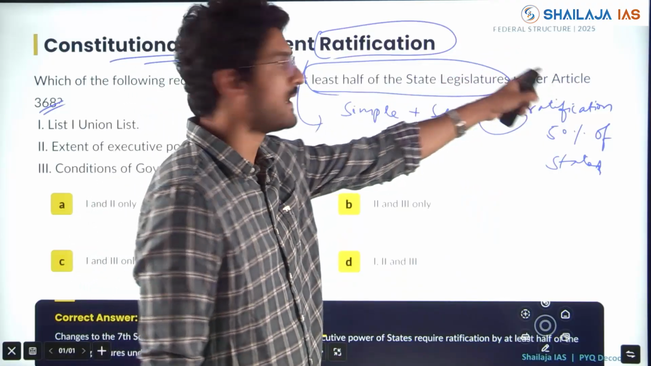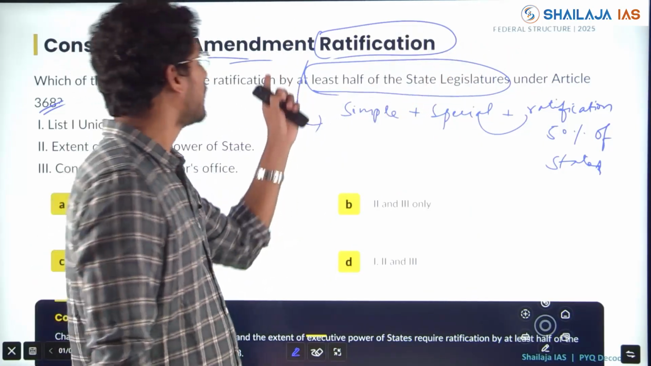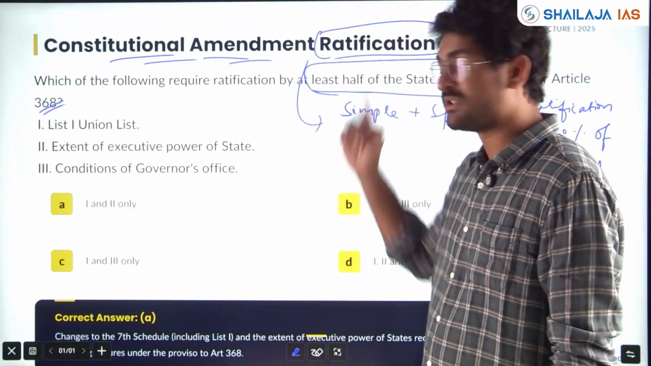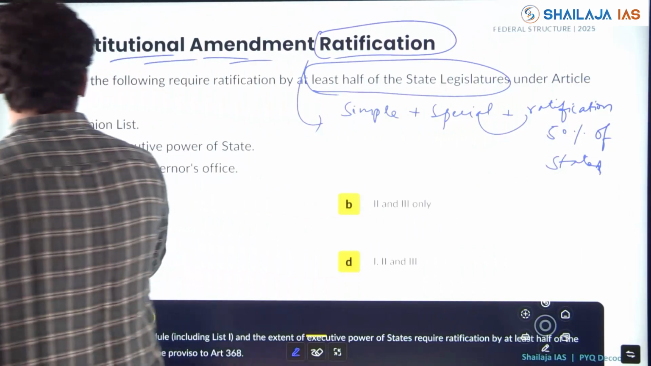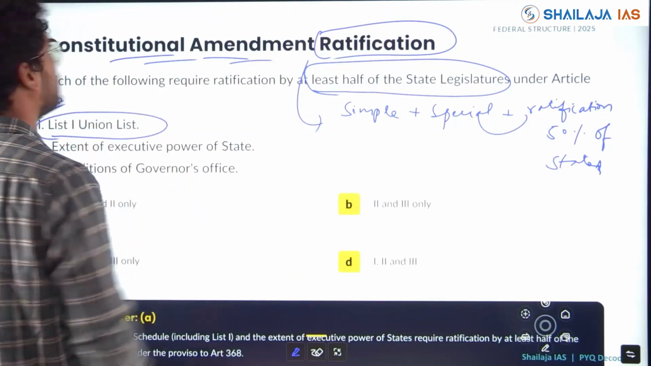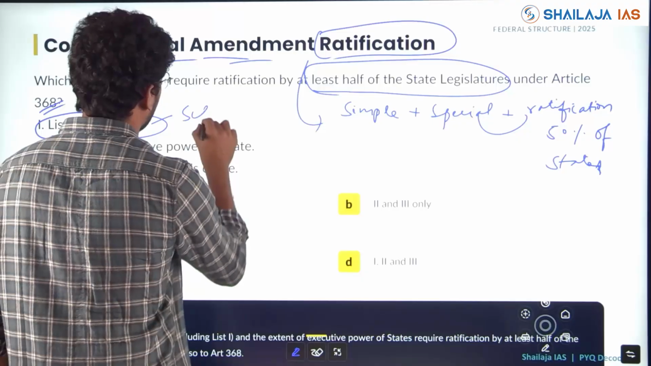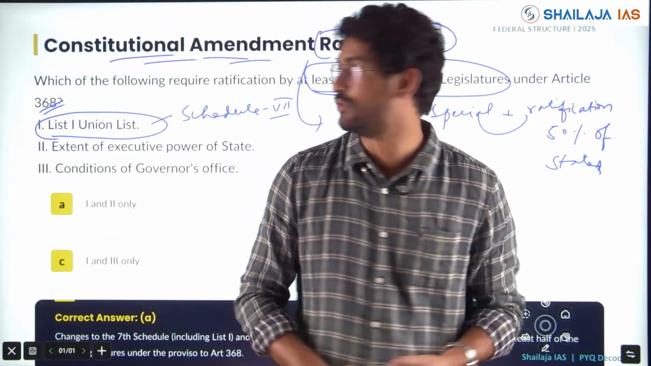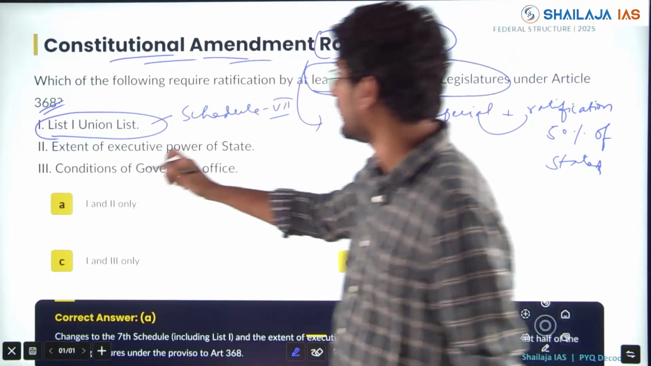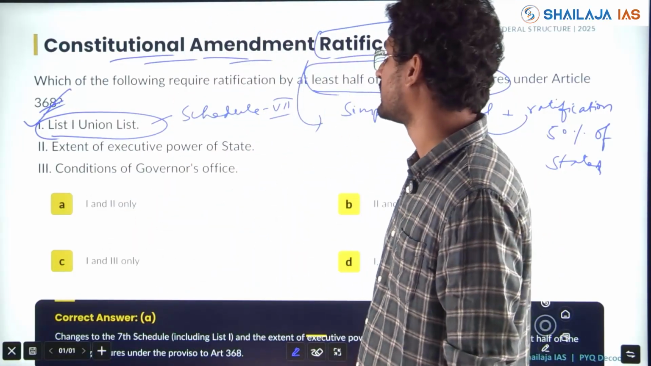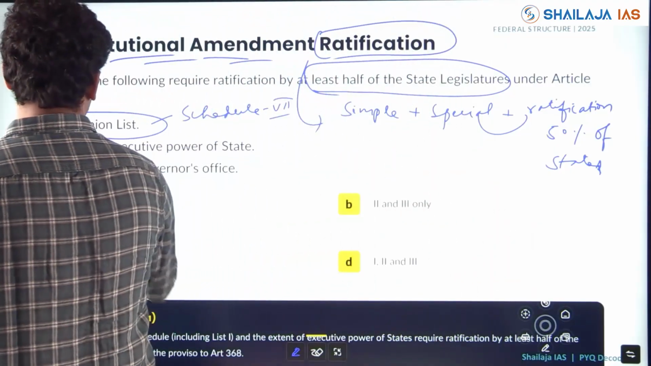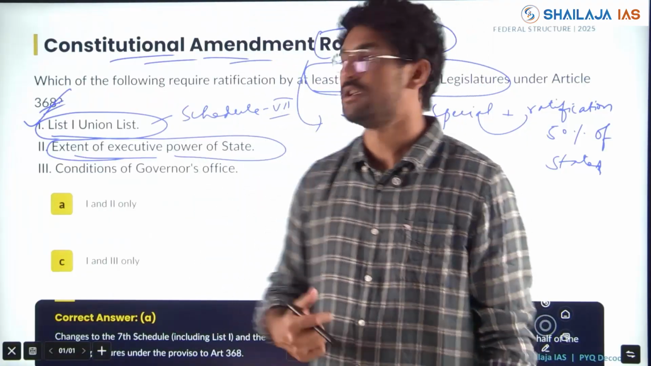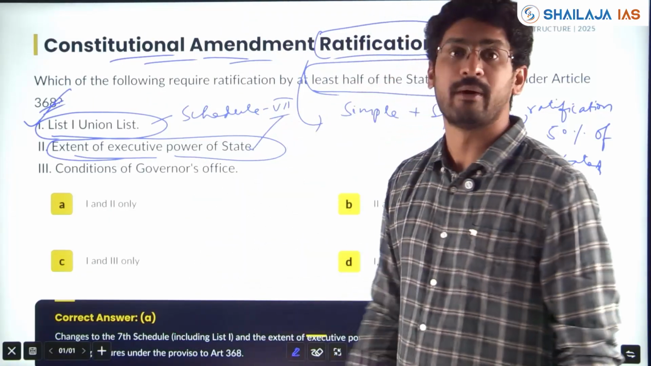See, in 2025, it linked with respect to federal structure linked with constitutional amendment. Which of the following require ratification by at least half of the states, which is affecting the federal structure? For example, list 1 in the union list, that is schedule 7, right? Which list should go to state, which is concurrent, which is union list. Of course, it affects the federal structure. This will be requiring ratification of the states. Extent of executive power of states. Obviously, executive power of the state is also linked to the federal structure and federal power.